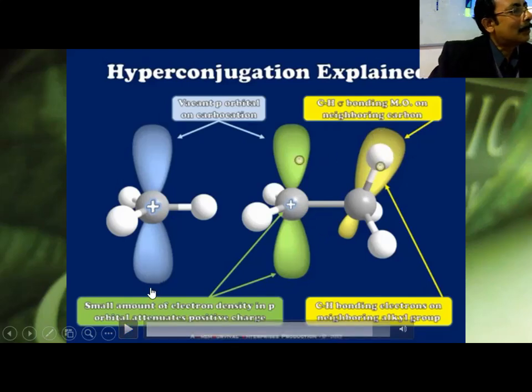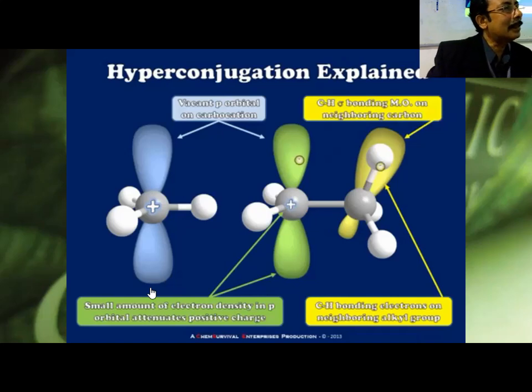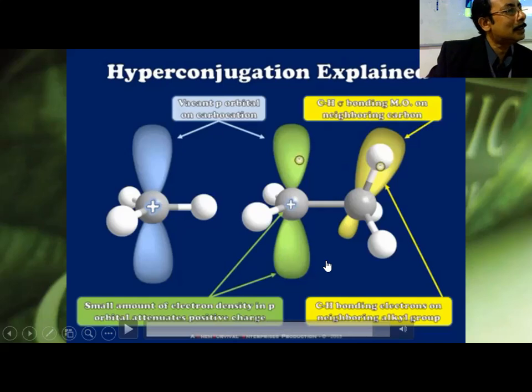Electron has a tendency that whenever it gets empty space, it fills that also. Like gas has a tendency, if you have some empty room, it fills itself there. So here, whenever there is a vacant orbital, electron is roaming around, and that is actually hyperconjugation. This is a sigma bond, and this is an empty p orbital. So whenever an empty p orbital is available in very close vicinity, the electron is roaming around, just jumping around here and there. But within this small range, not very long distance. That can happen, and that happens. Right? And I'll see you then.